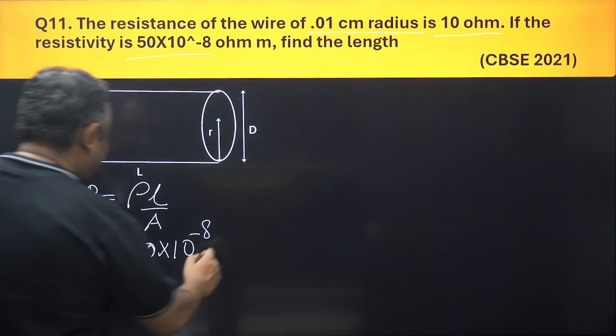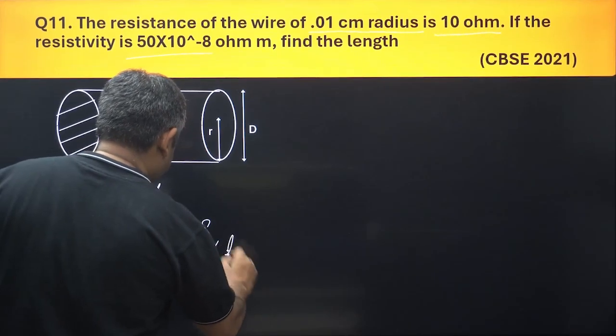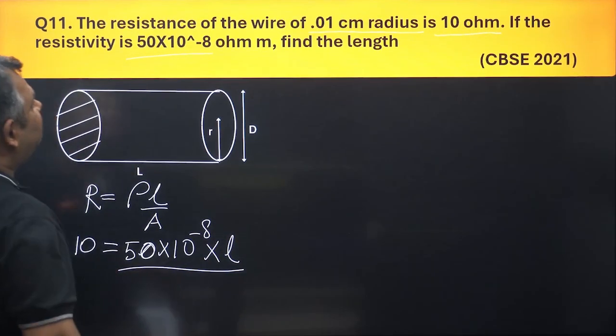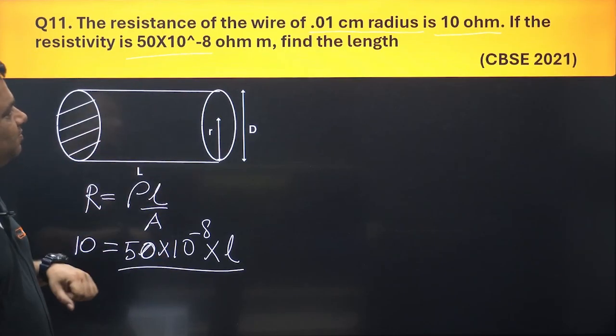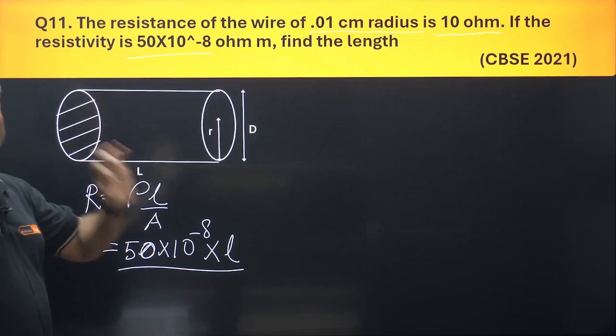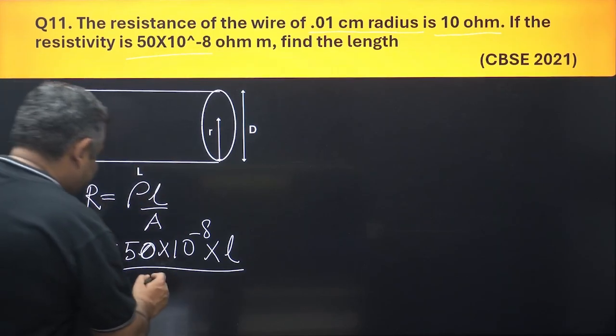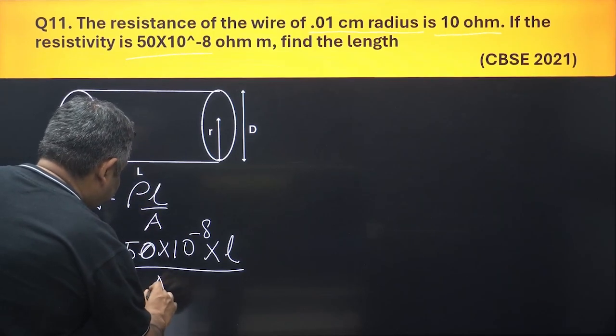Length is to be calculated, and area is not given. They have given the radius in centimeter.